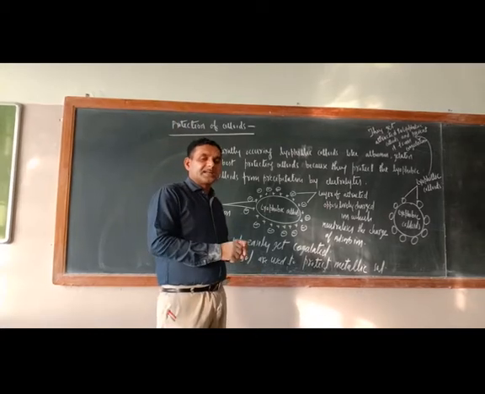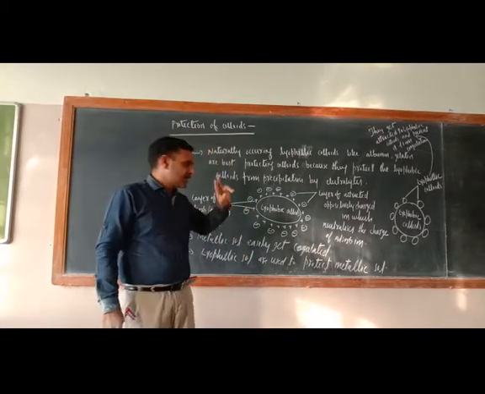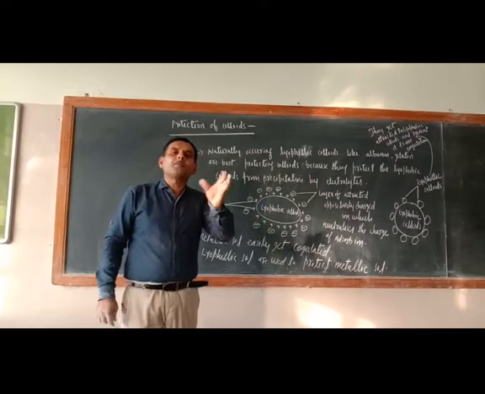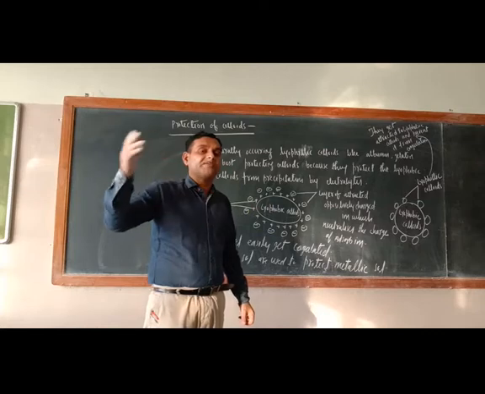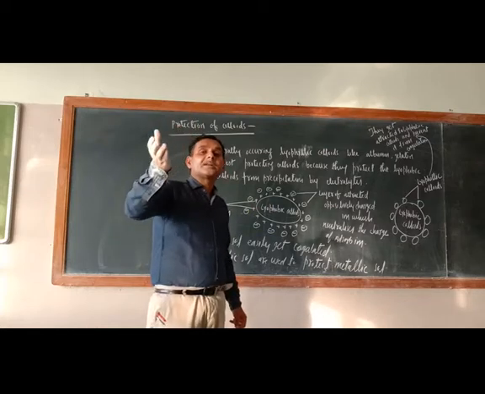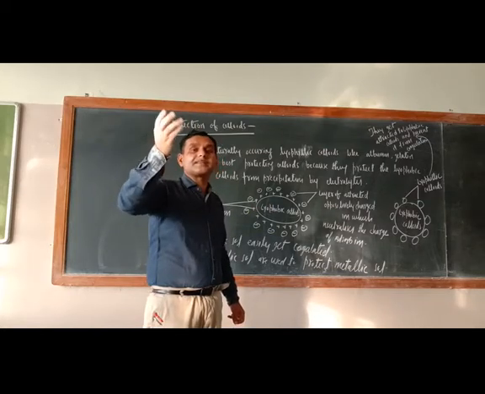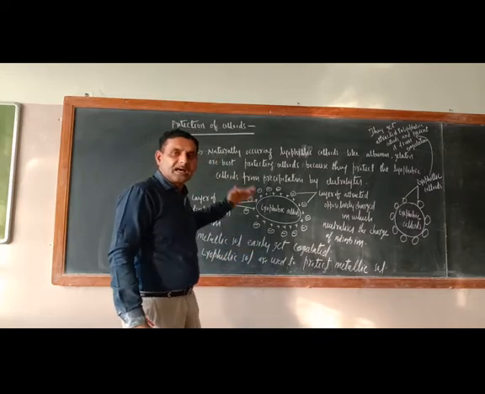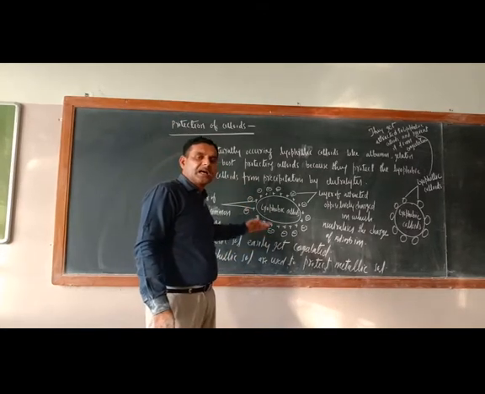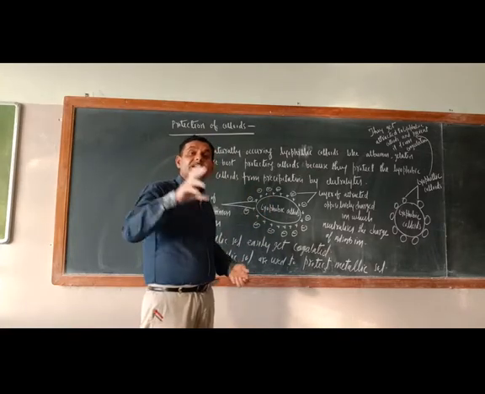But remember, there is a natural way also. Suppose lyophobic colloids are there. Lyophobic colloids are unstable, and very easily they get coagulated, meaning precipitated. Especially metallic sols, like silver, gold and platinum, are easily precipitated. So there is a natural way.